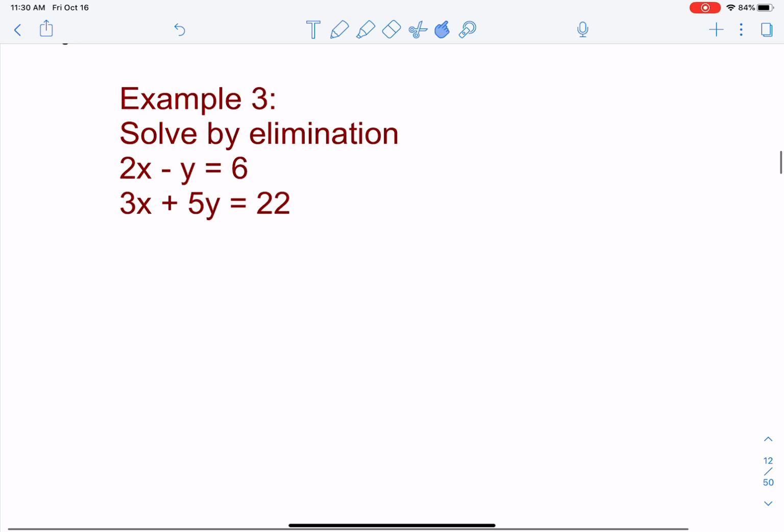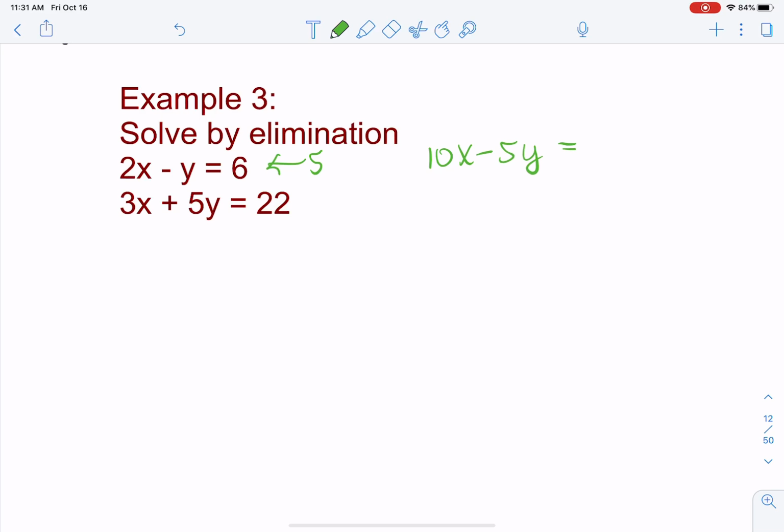Let's look at example 3. In example 3, it says to solve by elimination. We can either choose to make the x's 6's or the y's 5's. Since 1y is already a 5, let's just multiply this equation by 5. We're going to get 10x minus 5y equals 30. And then the bottom equation, we don't have to change at all.